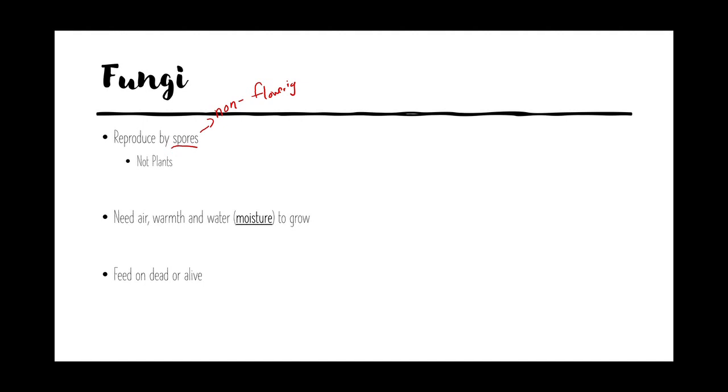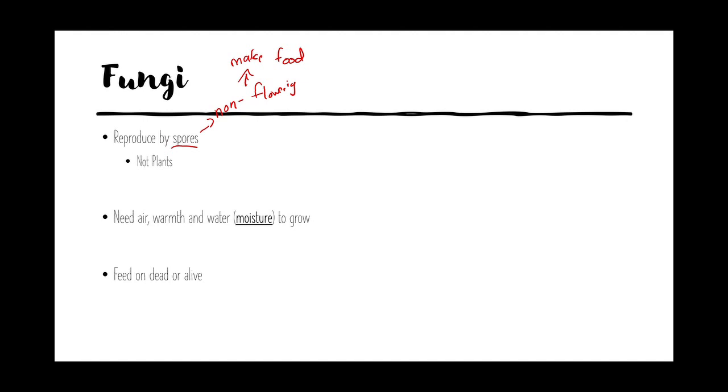Then the question is, if non-flowering plants reproduce by spores, and fungi also reproduce by spores, then why aren't fungi non-flowering plants? The reason lies in the fact that non-flowering plants are plants, therefore they make food. That means they trap light, they use light and then they create their own food. They don't need to feed. No feeding is involved. They can create food by themselves. But fungi, as I mentioned earlier, feed on dead and waste, or dead and alive. So since they cannot make their own food, they are not plants.